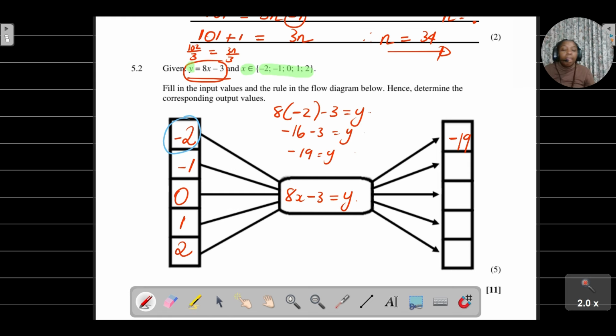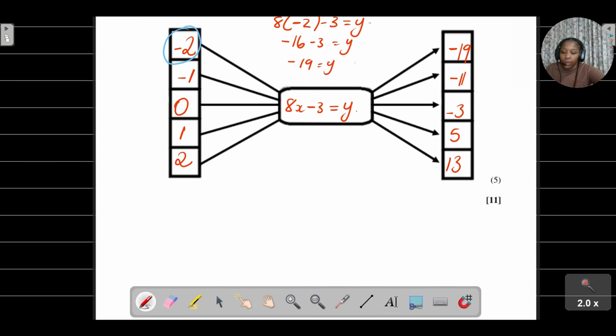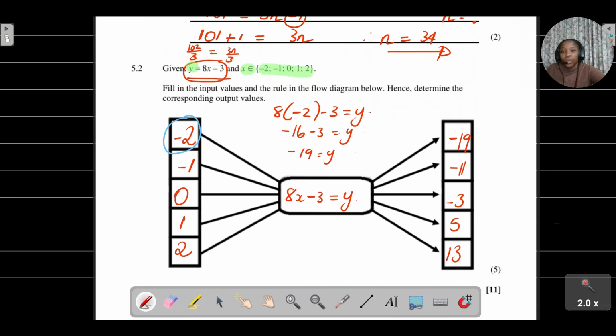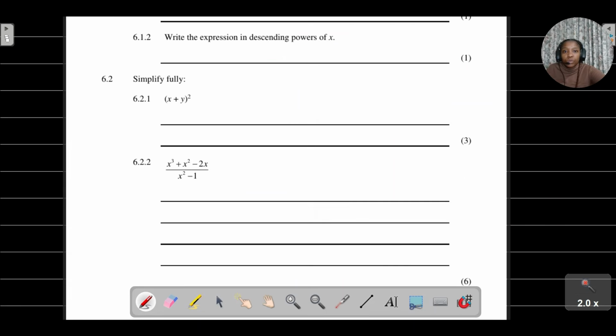Using the same concept, we're just going to substitute -1. You're going to get -11, -3, 5, and 13. Most learners usually get this question correct, and we are basically done with question 5.2.